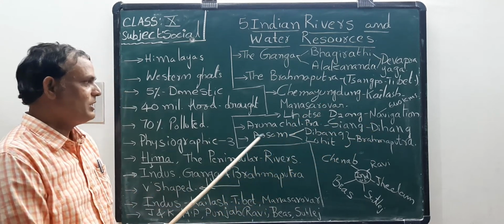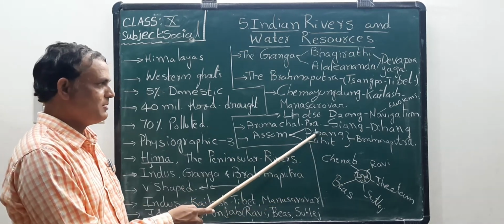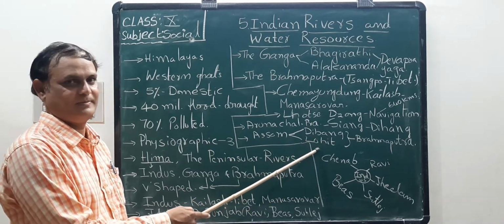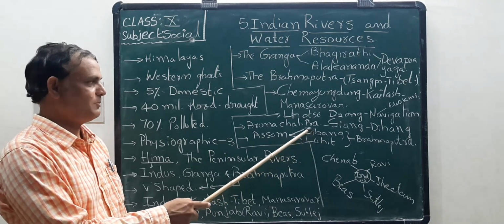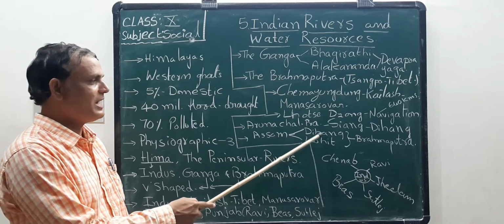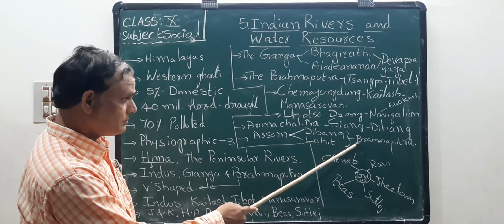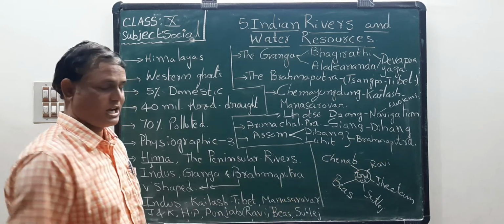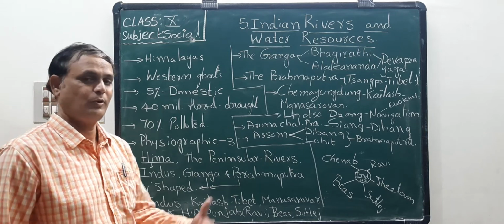In Assam, it again separates into the main streams of Dibang and Lohit. Have you understood? Dibang and Lohit again join and are called Brahmaputra.